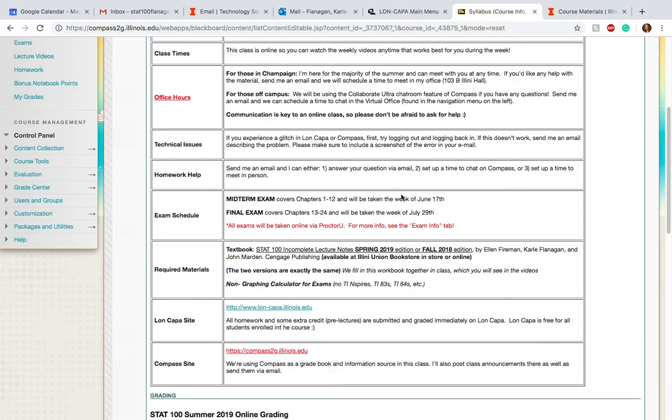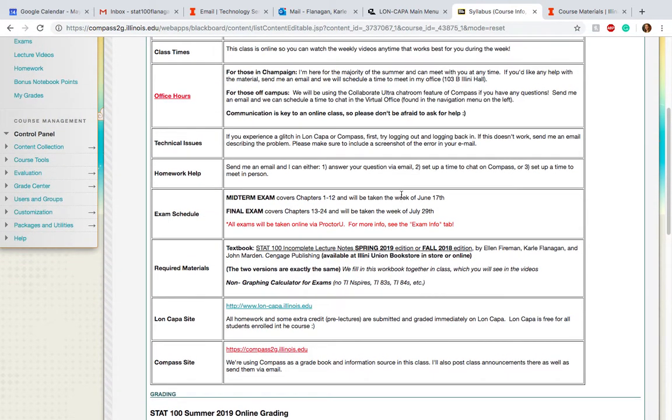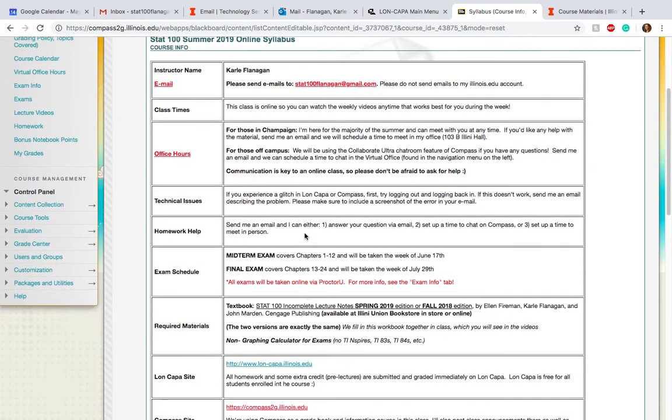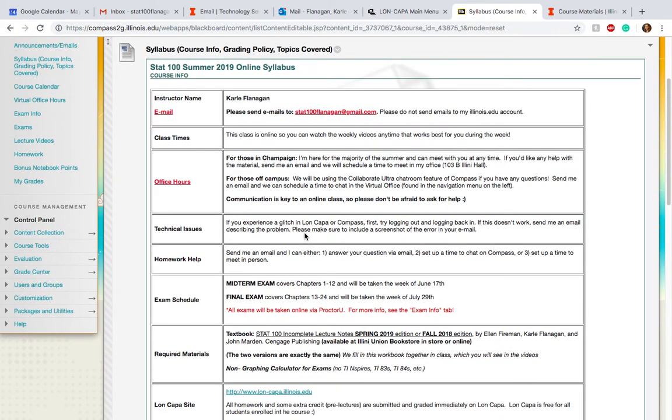Other things to point out on the syllabus: I will have you use a calculator for the exams. It'll be really nice to have one, and you can use any non-graphing calculator. So no TI Inspires, TI 83s, 84s. As long as it's a non-graphing calculator, it should work. If you have any questions at all throughout the course about homework or technical issues, definitely send me an email. If you can include a screenshot in your email, that will be even more helpful. I'll talk a bit more about the exams later.